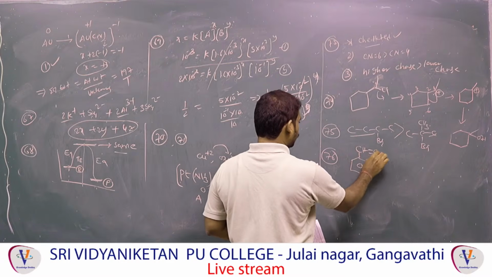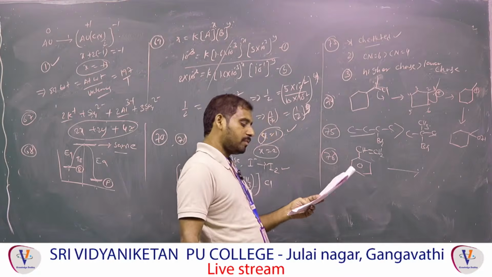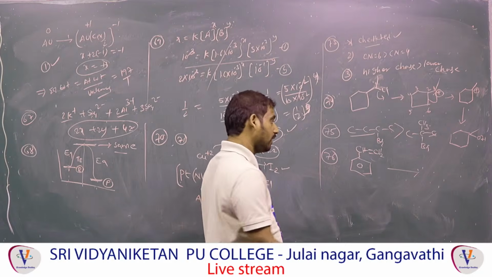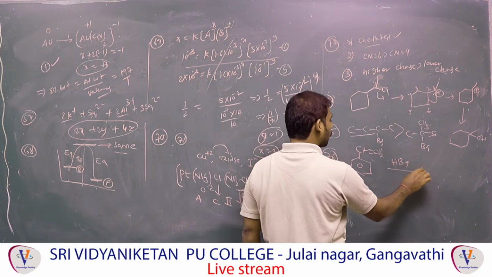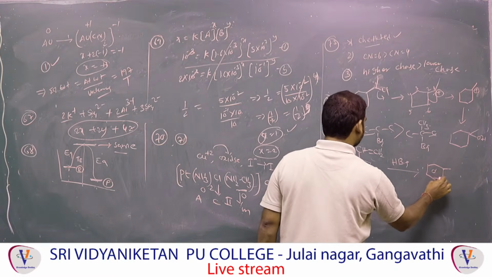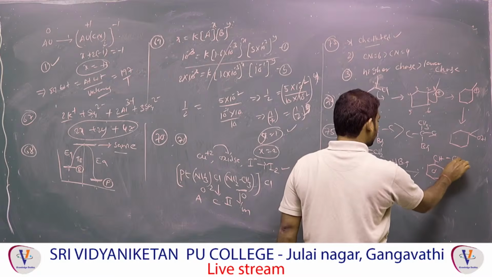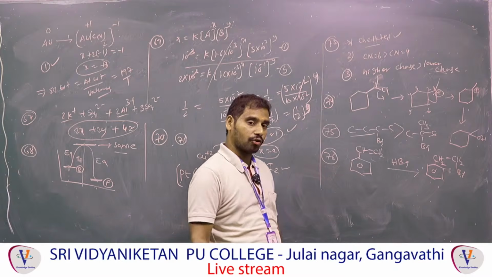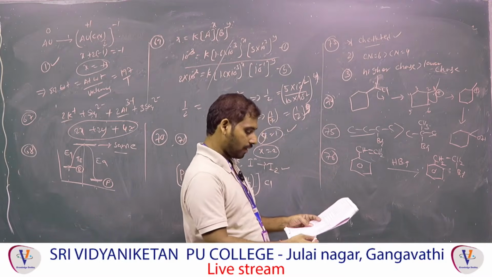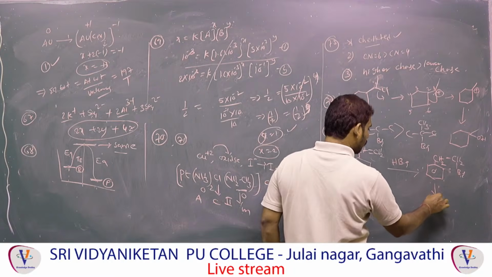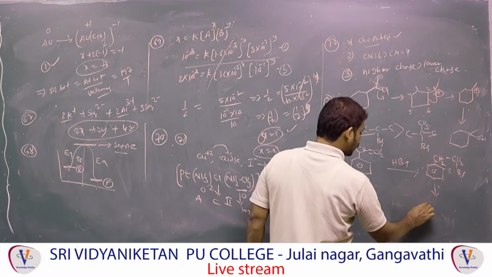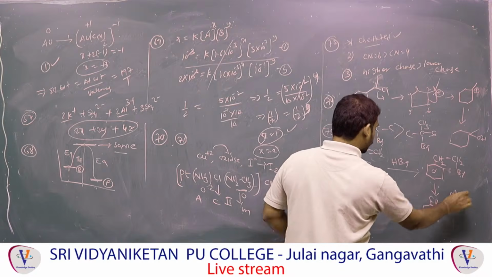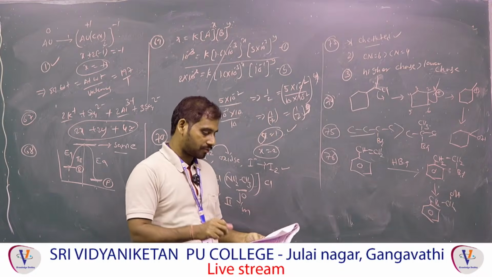Benzene with CH=CH2. What they have given: HBr with C6H5CO2, that is called peroxide. HBr addition with peroxide follows the anti-Markovnikov rule. Then what can I get? CH single bond CH2, here Br, here hydrogen. Why anti-Markovnikov rule? They have given benzoyl peroxide as the condition. Then followed by aqueous NaOH. Aqueous NaOH means Br is replaced by OH, and what can I get? CH2OH. So 76, first option.